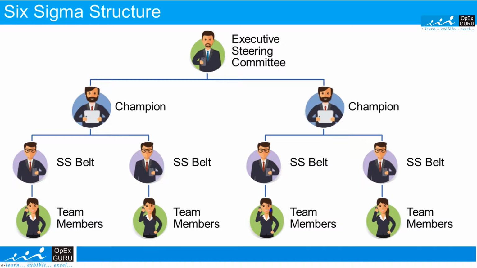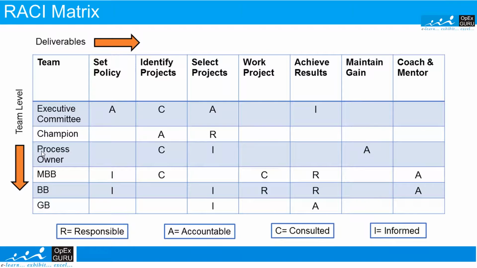Now, let us understand the roles and responsibilities of each of these people in detail. Let us understand the roles and responsibilities of various stakeholders in Six Sigma using this RACI matrix. Here RACI stands for responsible, accountable, consulted and informed.